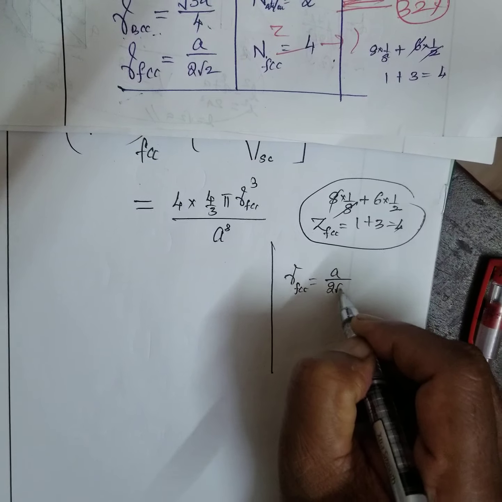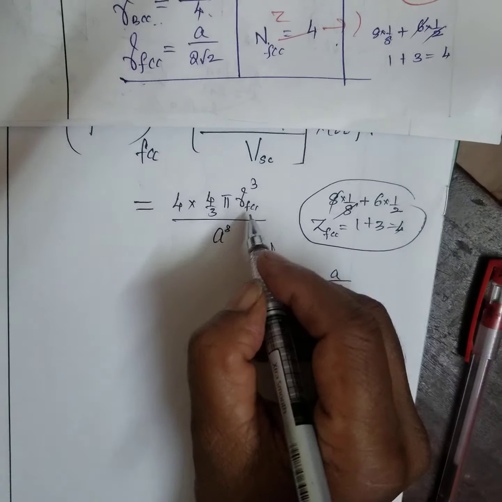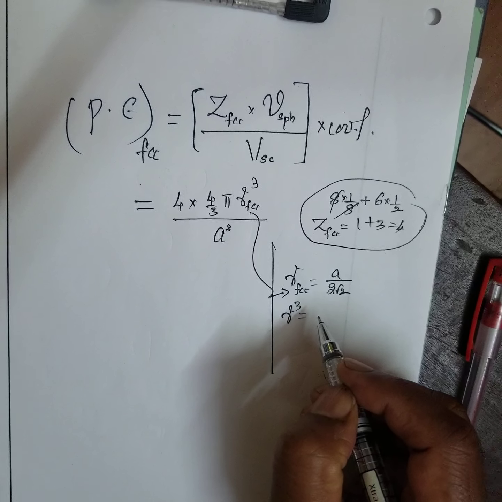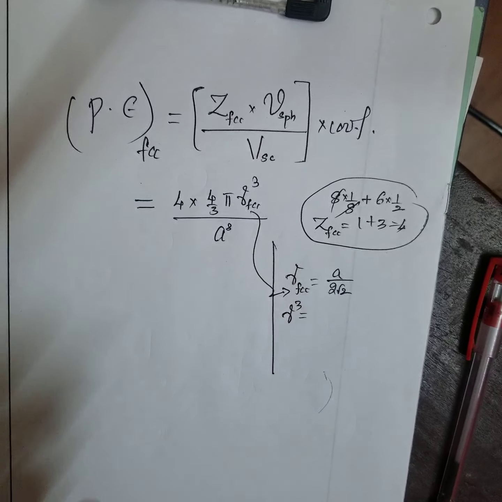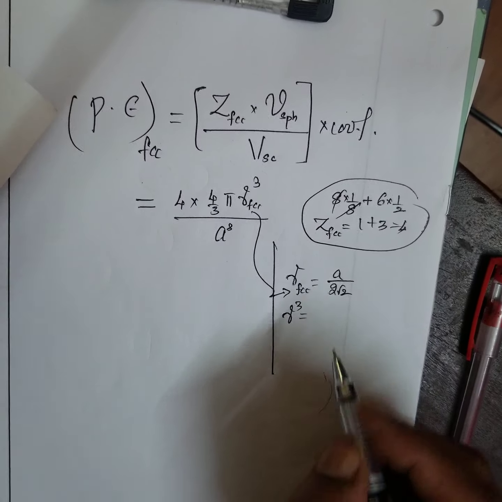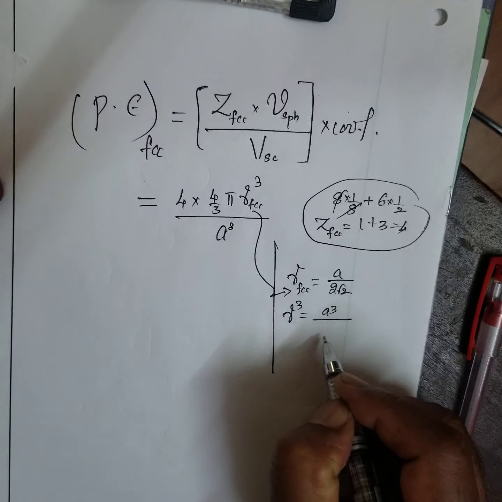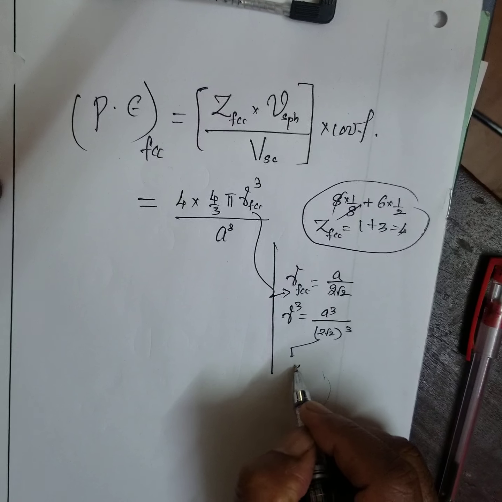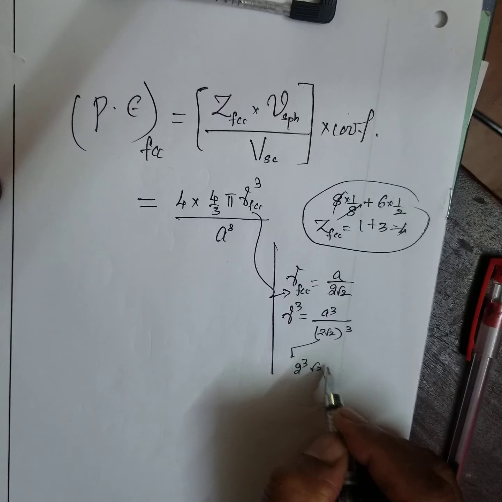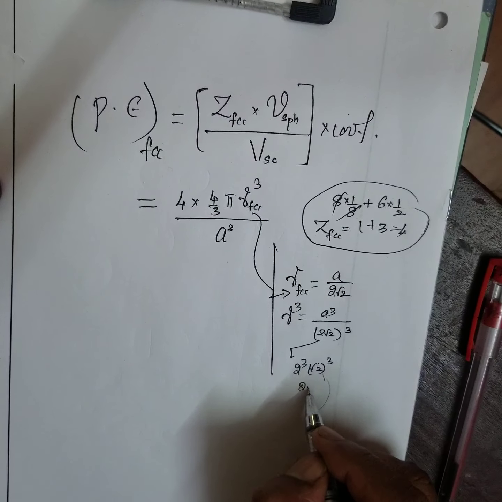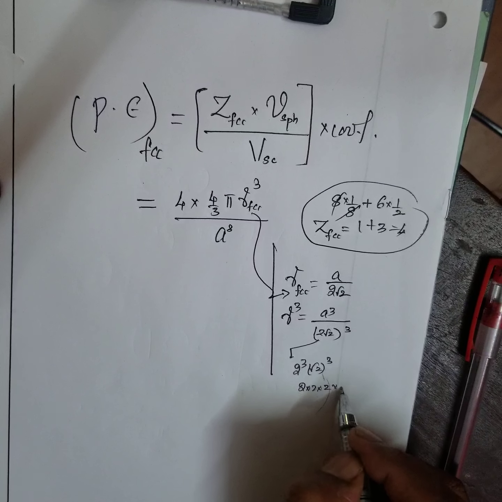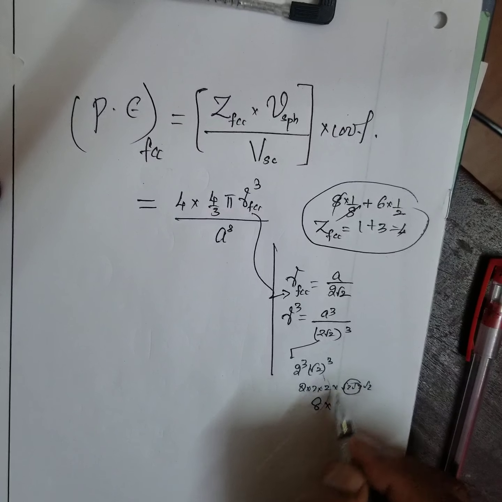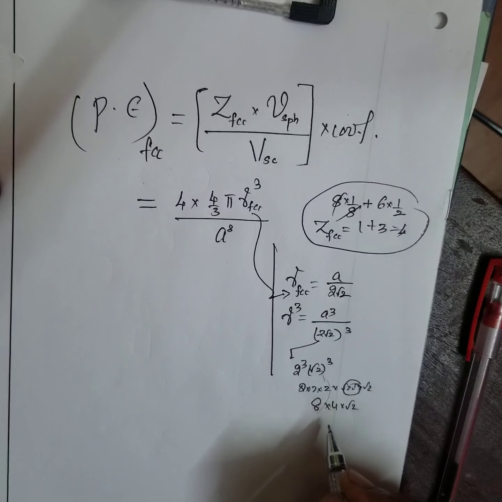A by 2 root 2. Now you substitute here. R cube is equal to A cube by 2 root 2 the whole cube. This is 2 cube into root 2 the whole cube. That is 2 into 2 into 2, 8 into root 2 into root 2 into root 2. This is 8. This is 4 into root 2.